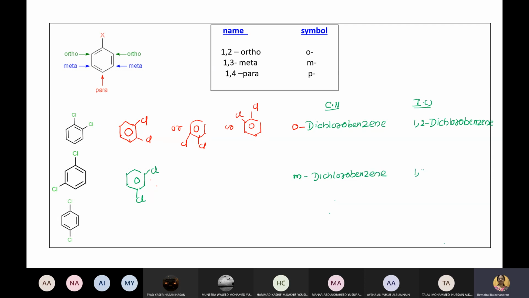And this is 1, 3-dichlorobenzene. Now similarly 1, 4. It need not be this one. It can be anything. Say one Cl here, one Cl here, or anywhere. So it's p-dichlorobenzene, 1, 4-dichlorobenzene.